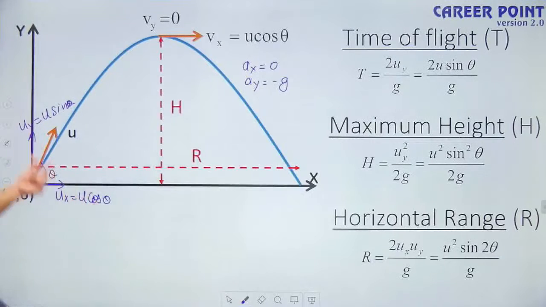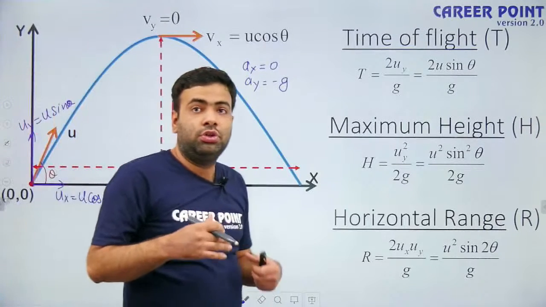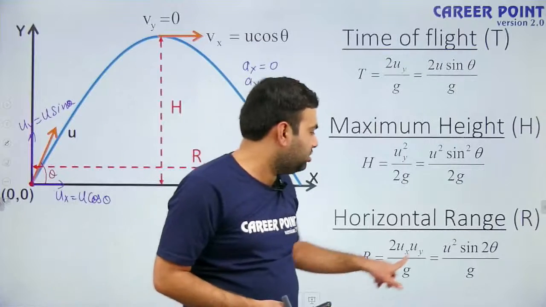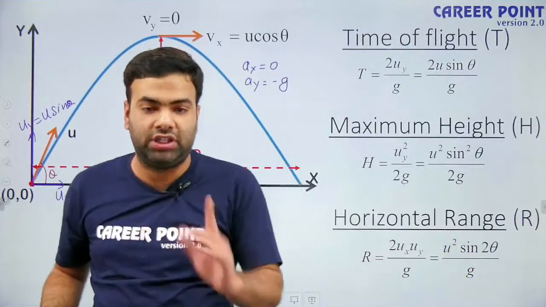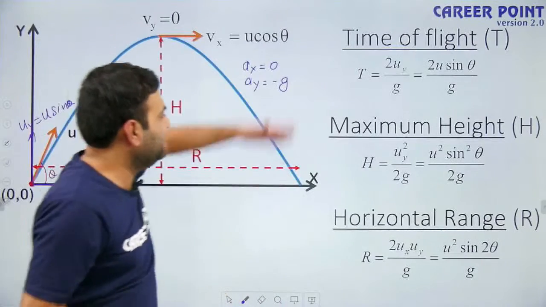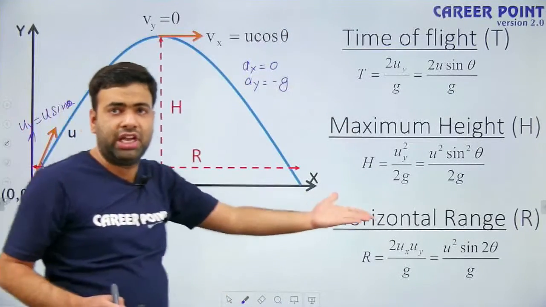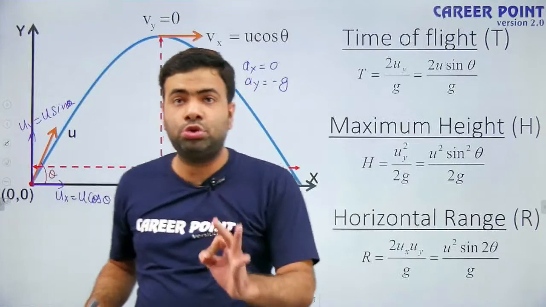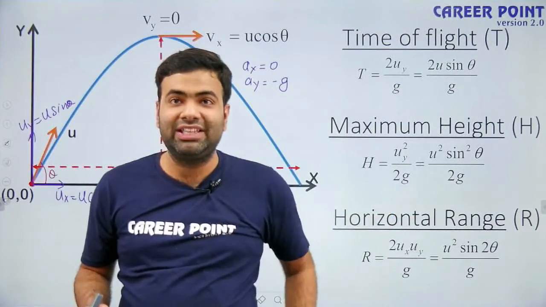If you put the value of ux, the value of uy, and 2 sin theta cos theta equals sin 2 theta, you will get range equal to u squared sin 2 theta by g, which is maximum at an angle of 45 degrees. So using only these equations for ground to ground projectile, you can solve most of the questions of the previous NEET exams.